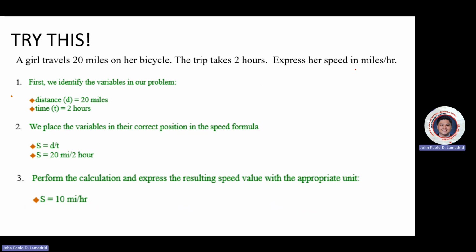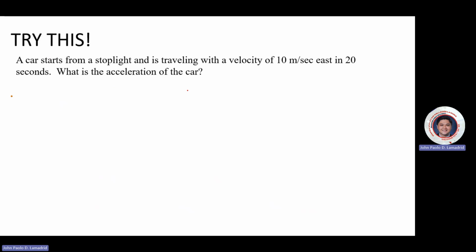So it says here, express her speed in miles per hour. If that's the case, there's no need to convert it into seconds and meters. Okay? But if it says express her speed in meters per second, you have to convert 20 miles to meters and 2 hours into seconds. Okay? Next, try this one.